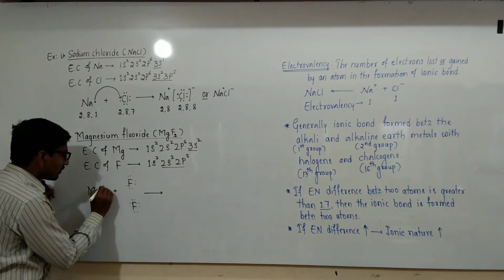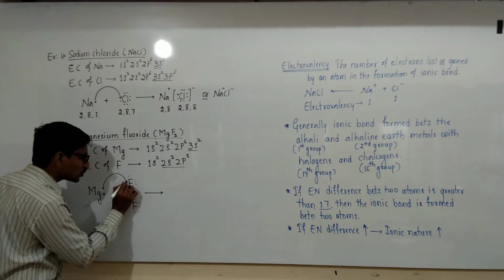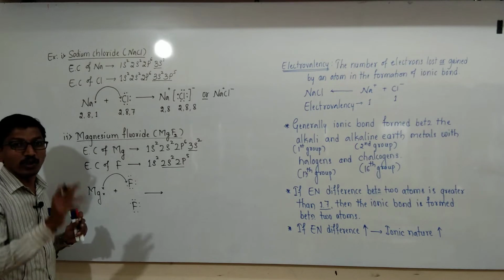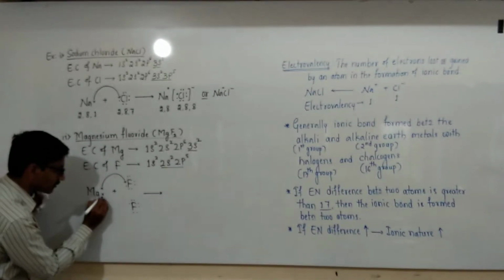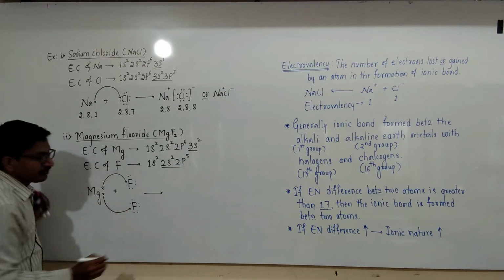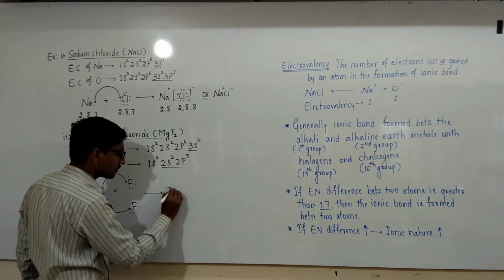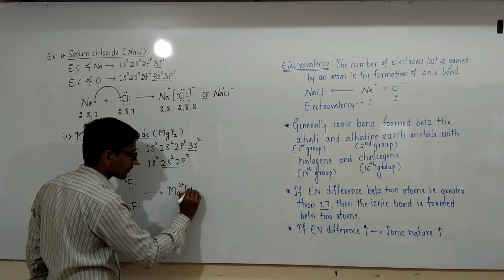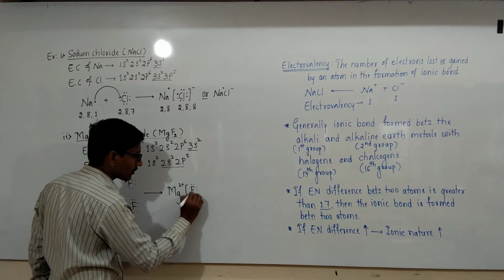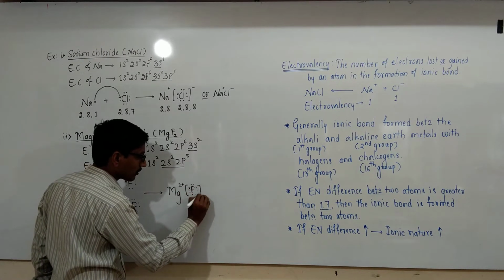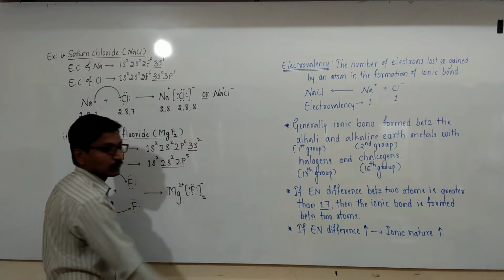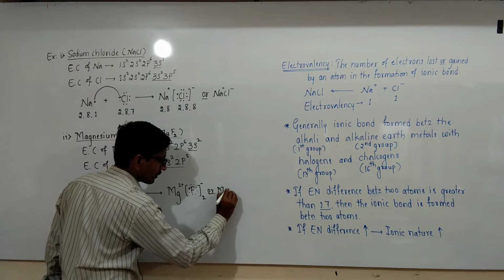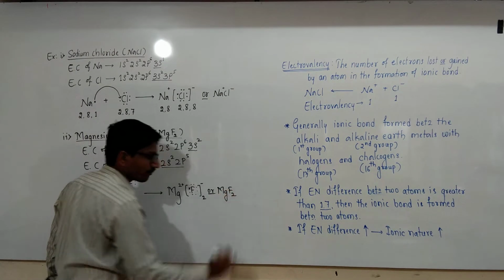Magnesium transfers its 2 valence electrons, one electron to each fluorine atom, and it forms Mg2 plus and 2 F minus, or MgF2.